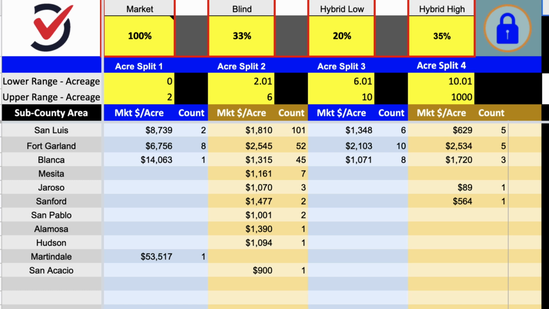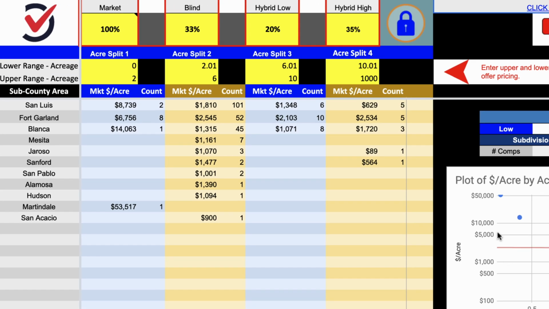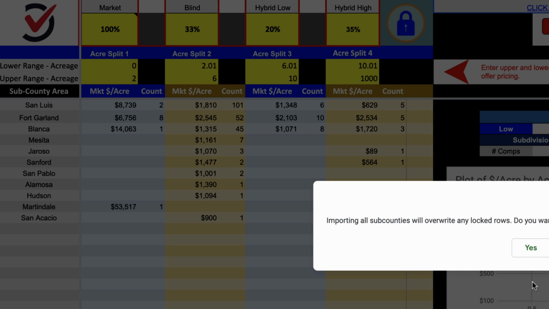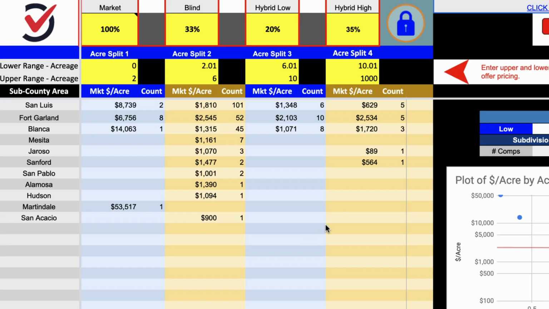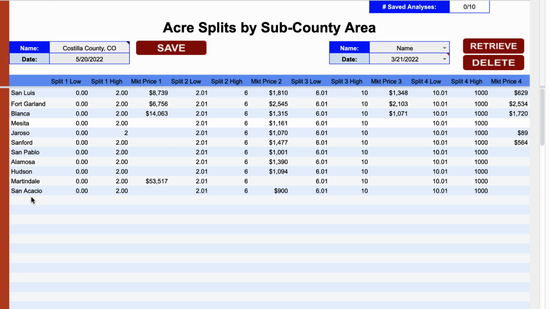So once we've got a good handle on this, the next step is to go up here to this little lock icon and just go ahead and click it. It's going to run another script. And what it's going to do, if we scroll over here to the right side, is take all that information and just lay it all out really clearly right here. And this is what's going to be used in the next step.